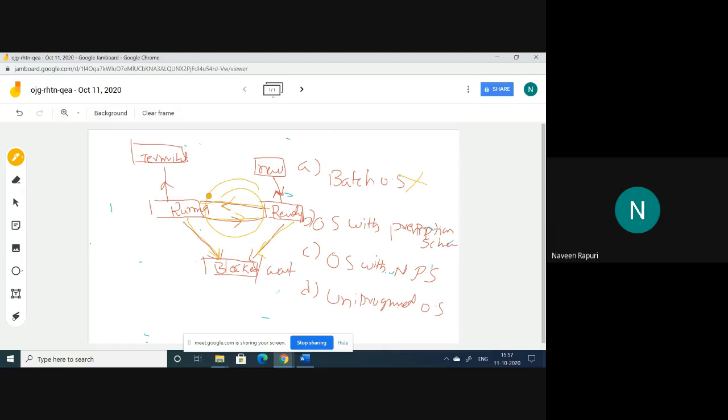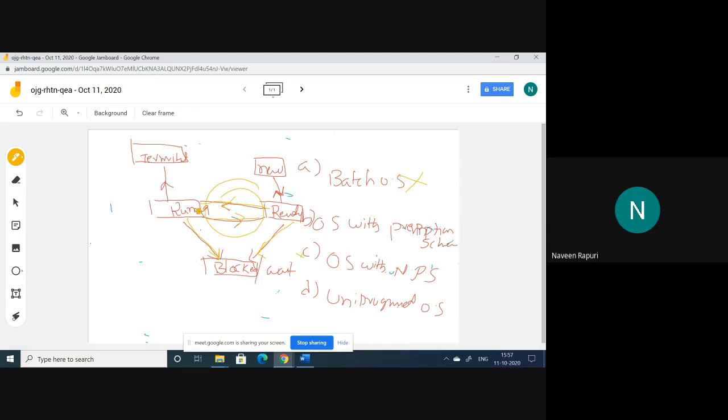So for that purpose, we can say that this is not a batch operating system. So coming to option C, I will discuss option B later. Coming to option C, OS with non-preemption. Here itself, we are having the meaning.